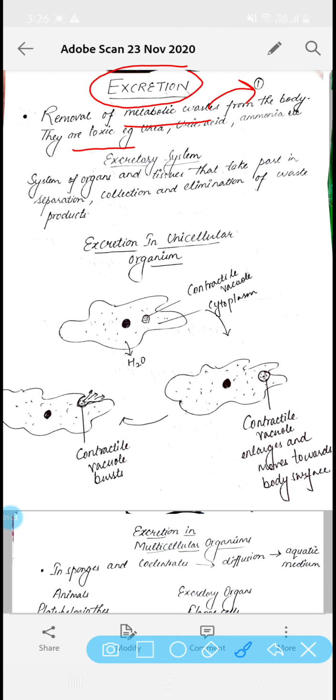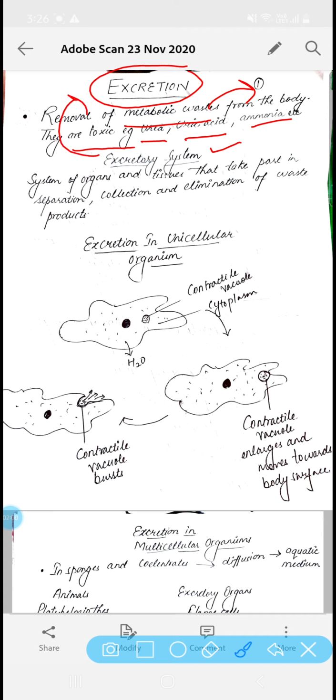There are many metabolic wastes that are produced in our body, like urea, uric acid, ammonia, creatinine. There are different types of excretory products that are produced in the body. Clear? For this purpose, as we all know, human beings are well advanced living organisms. They are the higher living organisms, so they have a particular system for performing this function of excretion.